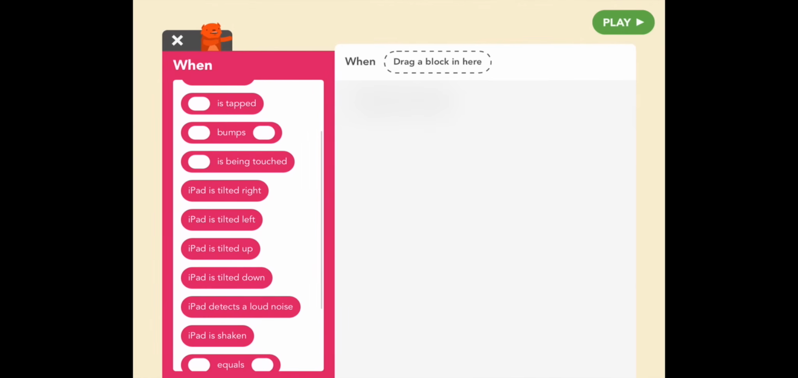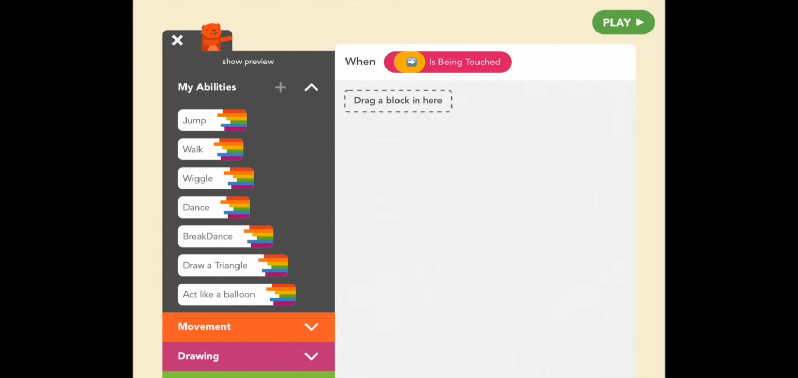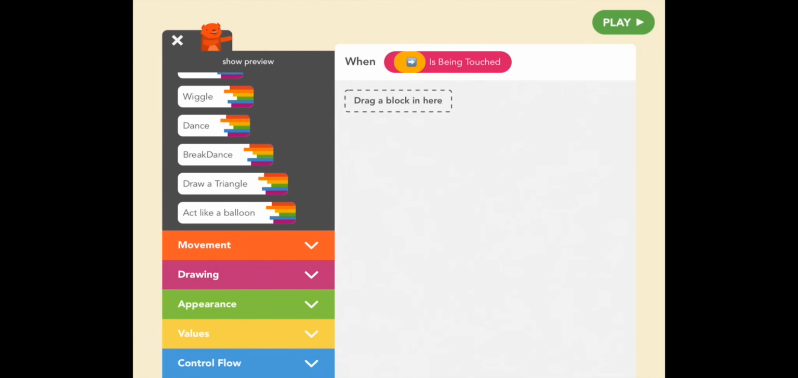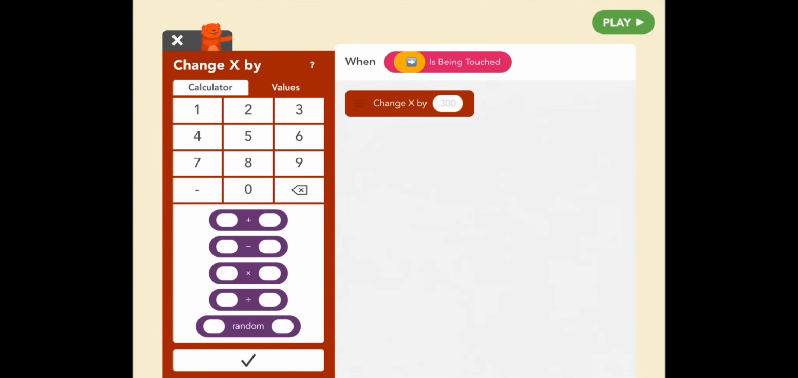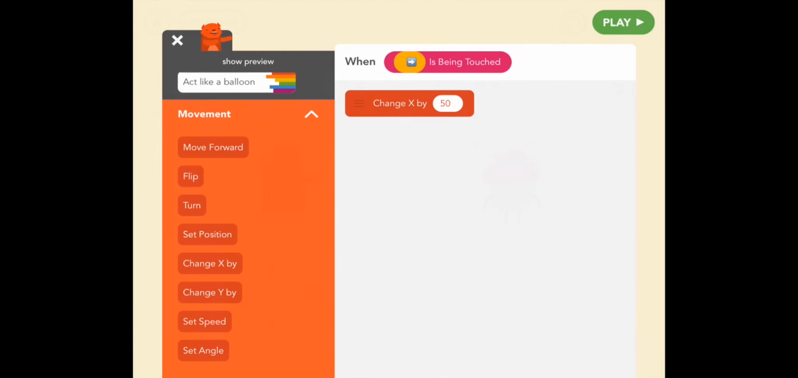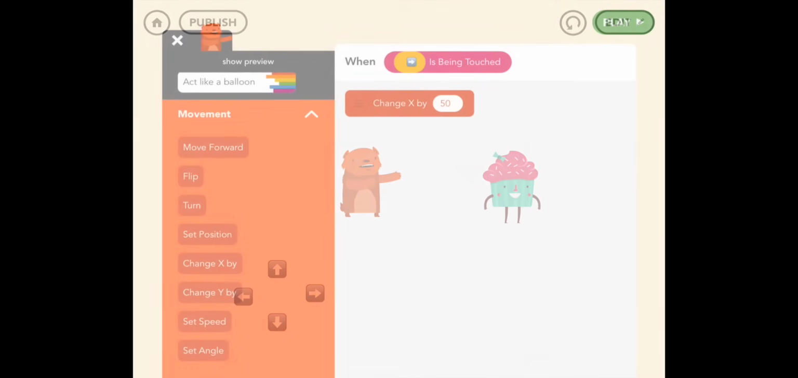More. Is being touched. And pick the right button. Check. Movement. Okay, so change which one? X or Y? X. Because X is left and right. Okay, and 50. Test that out. Up, down, right. Very cool. Okay, back to edit.